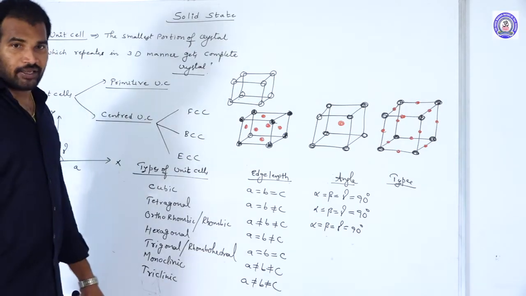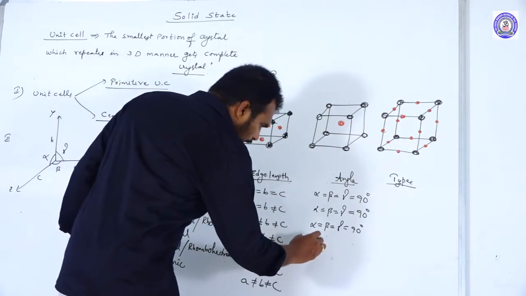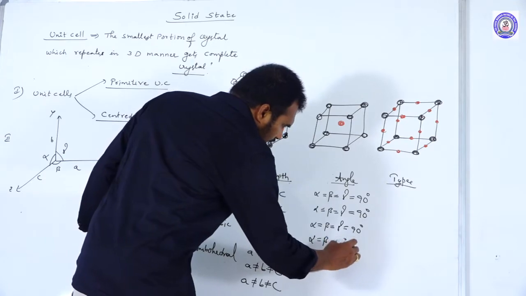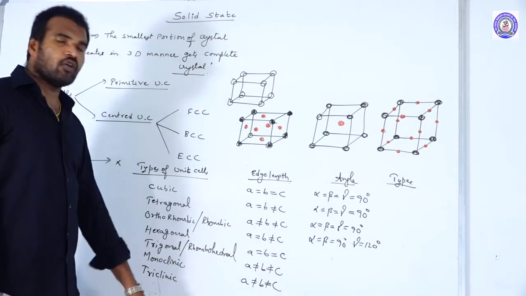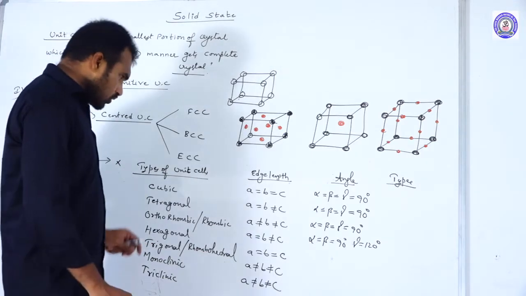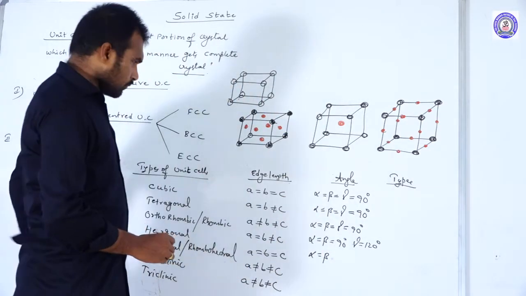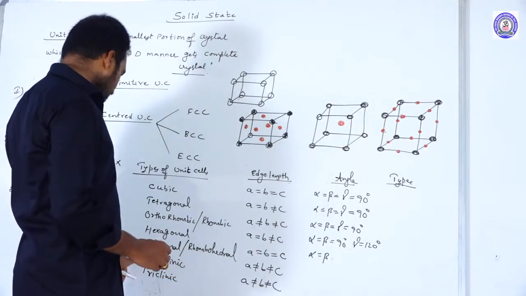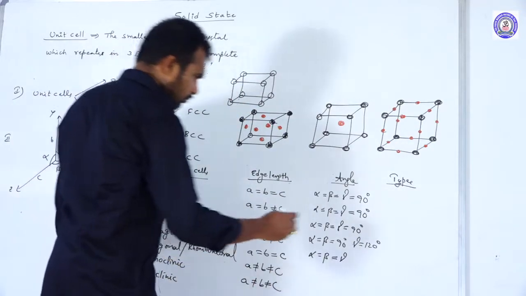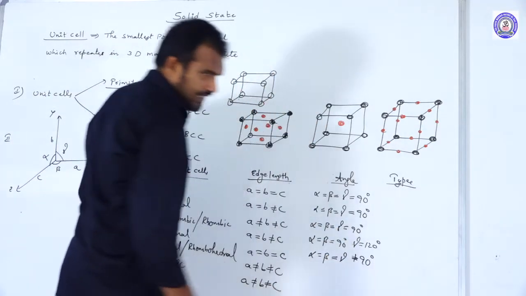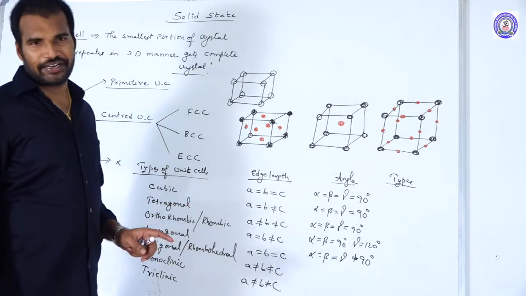Next, in hexagonal, one angle is 120. Which angle? Alpha, beta is equal to 90, but gamma is equal to what? 120 degrees. Hexagonal. Next one, trigonal. In trigonal, alpha is equal to beta is equal to gamma, but they are not equal to 90 degrees. All bond angles are equal, but they are not equal to 90 degrees.